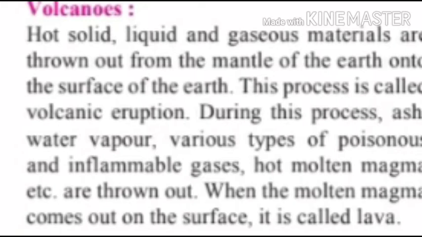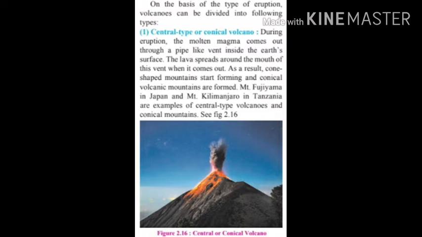Now we are going to see types of volcanic eruptions. The first type of volcano is central type of volcano. Lava is released through a pipe like vent, hence it is called central type of volcano. Vent means an opening in the earth crust. Lava is released through a pipe.